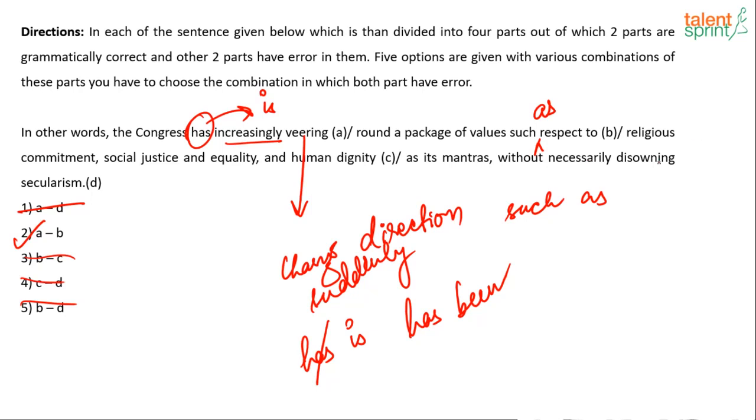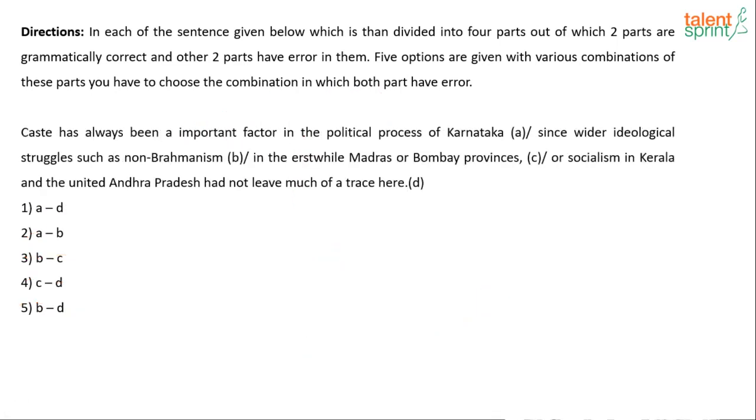Understand that this is an adverb. And this, what is this? Veering. To veer is a verb. So is would be the better choice over here. Present continuous. Yes. Okay, moving on to the next question.